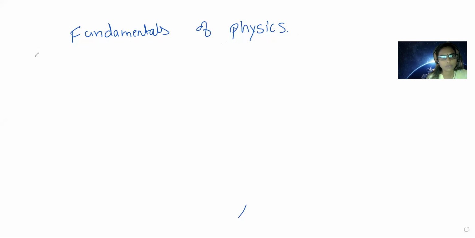Let us start with the question: what is physics, first of all? Right, children, physics is nothing but one of the branches of science. In science, we can divide it into three types basically when you come to high school level: physics, chemistry, biology and all. So among them, what is physics? Physics is nothing but, children, a study of nature.